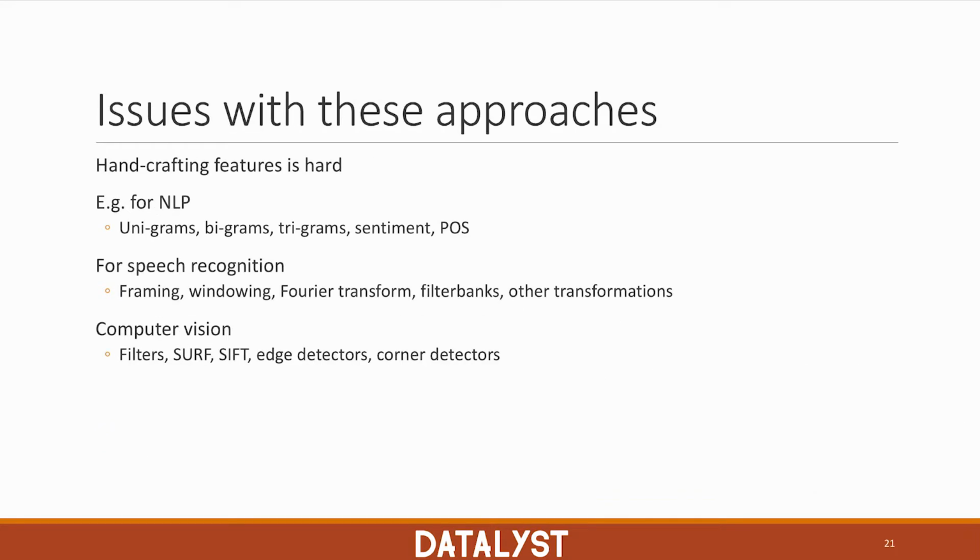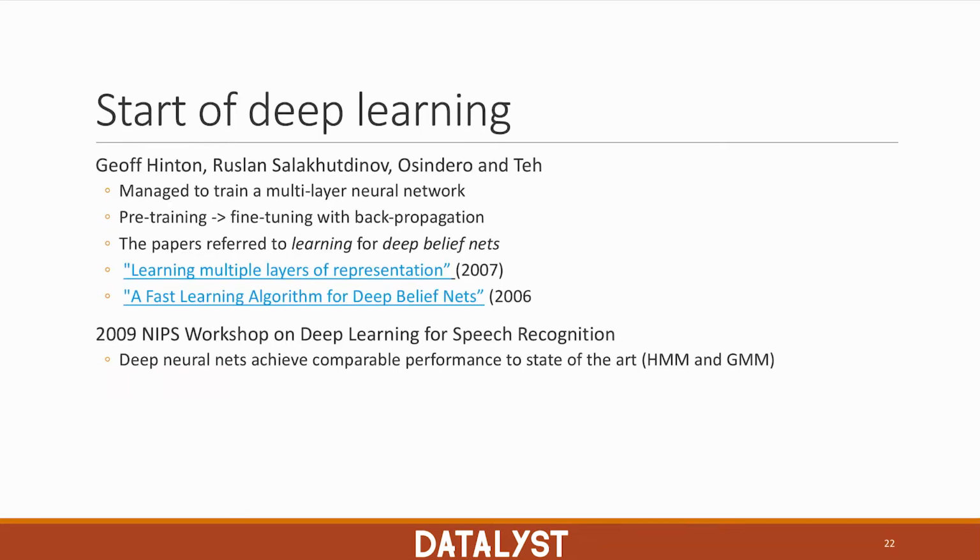However, there was an issue with these approaches: for many domains, handcrafting features is hard. For natural language processing, for example, it can be very time-consuming. For speech recognition, we had all these different techniques, such as framing, Fourier transform, filter banks. And for computer vision, we had all these complicated pre-processing algorithms before we could even pass all those features into a classifier. And then deep learning came along.